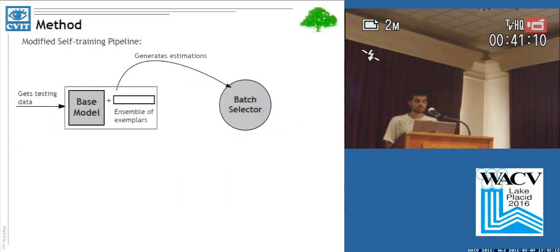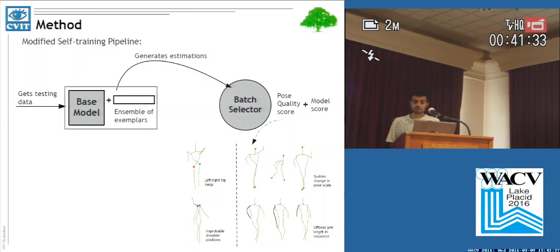So how we have modified the self-training pipeline: instead of having a single base model, we have a base model and an amalgamation model, which is a combination of the base model, which is DPM again, and an ensemble of exemplars. Here we are talking about the first iteration, so the ensemble is empty. We get test data, the base model generates estimations, and the batch selector here is improved to boost performance. We have a pose quality score criterion and again the model score.